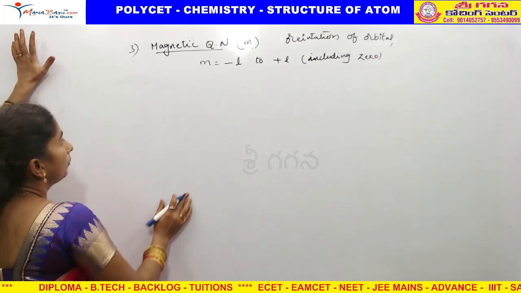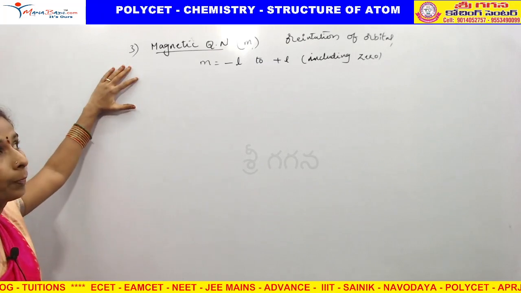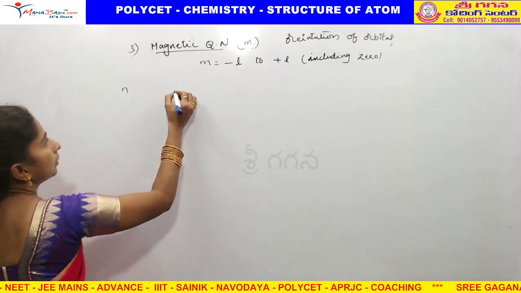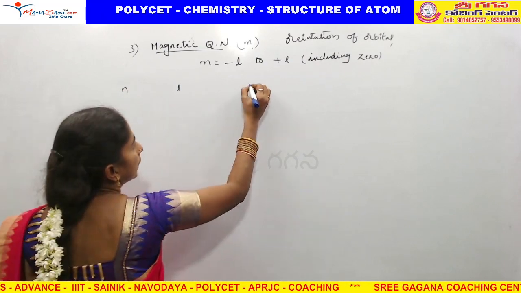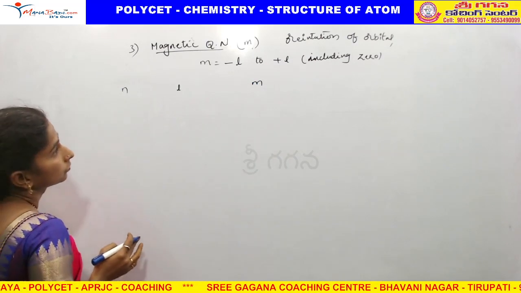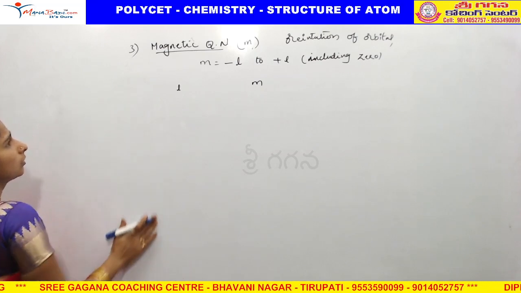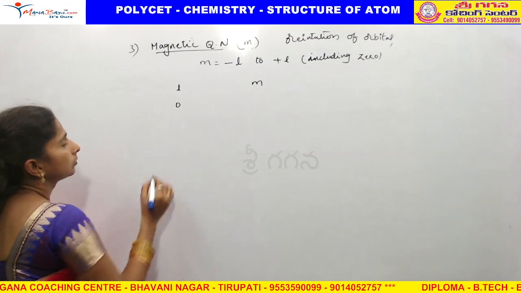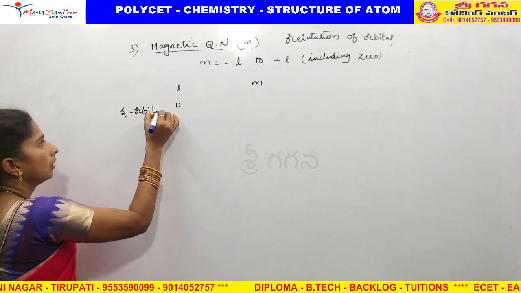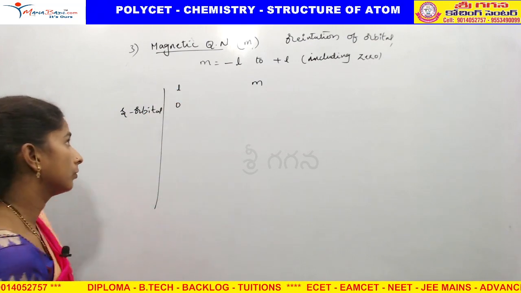For example, I will write principal quantum number n value, L value, m value. For s orbital, no doubt about this, L value 0.